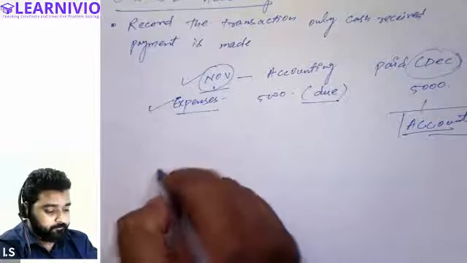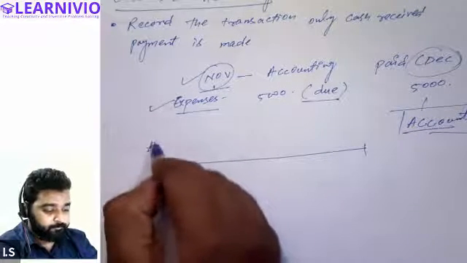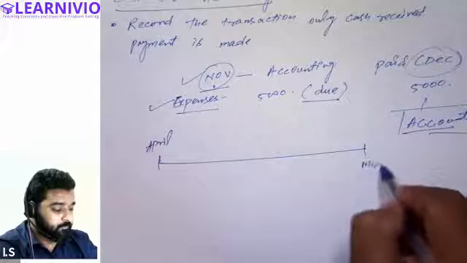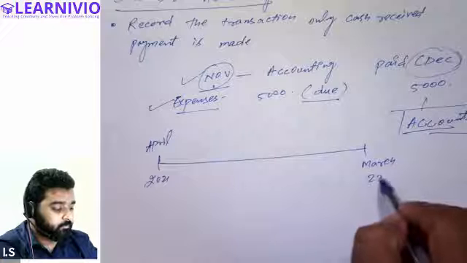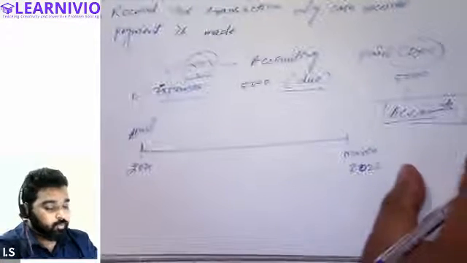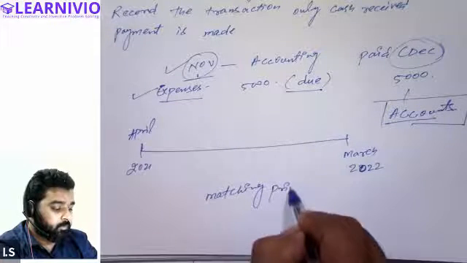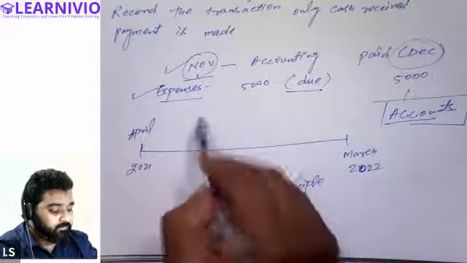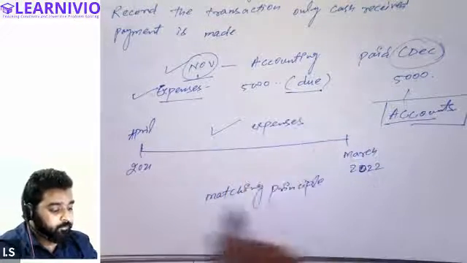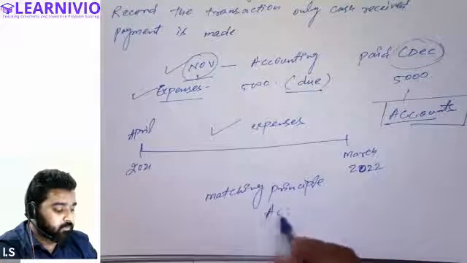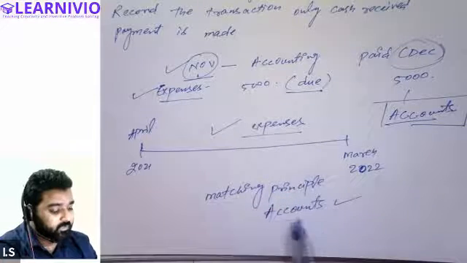Okay. So let's say we are doing the accounting for the period of April 2021 till March 2022. According to the matching principle, expenses of this period should be recorded in the accounts of this period only. Expenses of this period should be recorded in the accounts of this period.